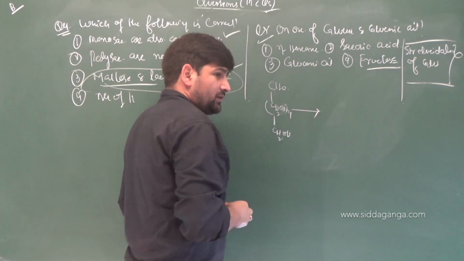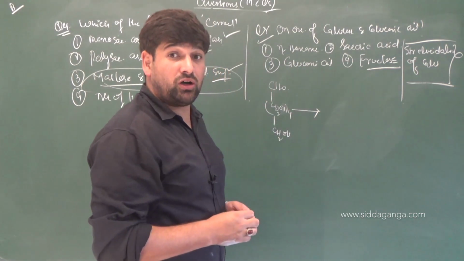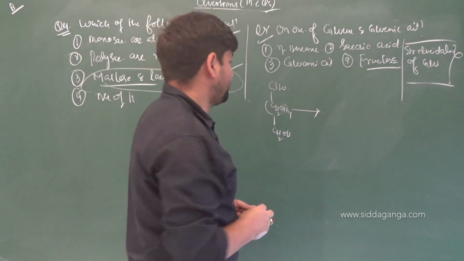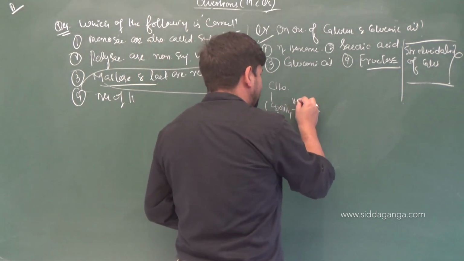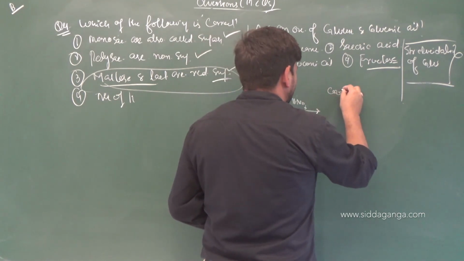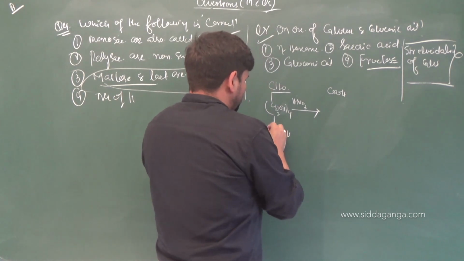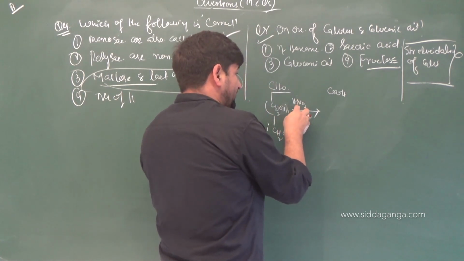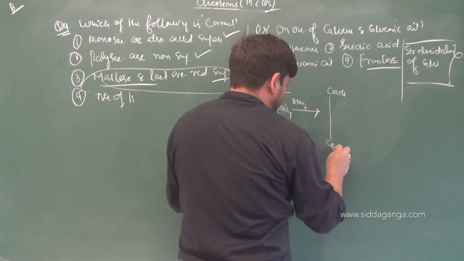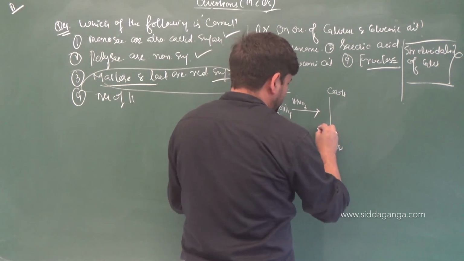When it is oxidized by a strong oxidizing agent, like nitric acid, you will find this will convert to carboxylic acid, COOH also.